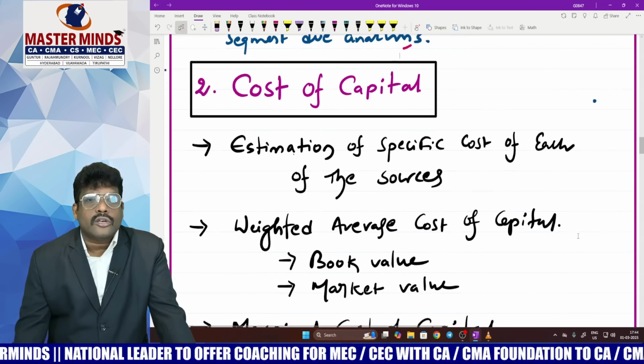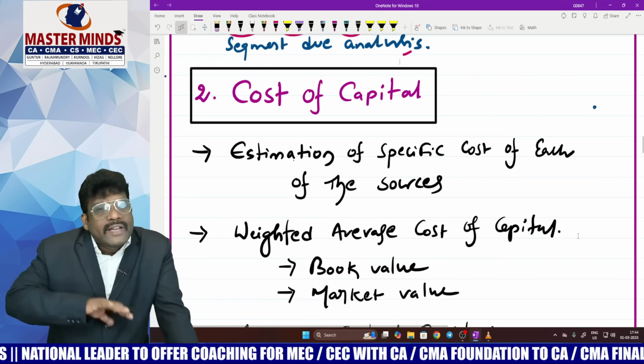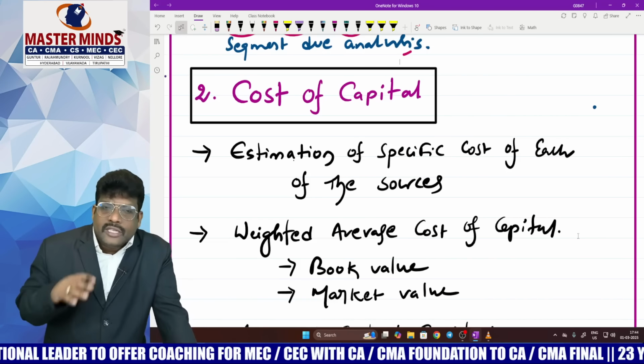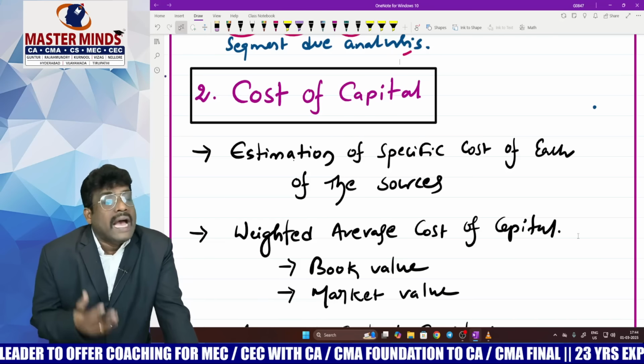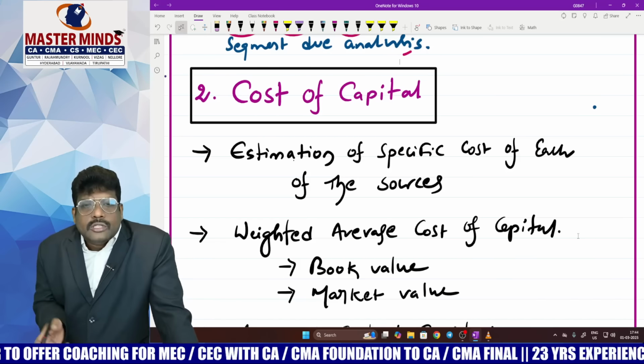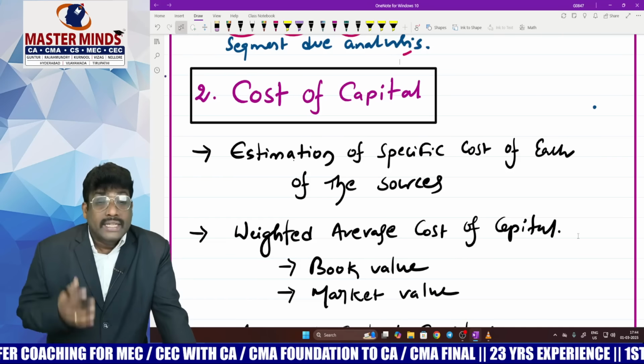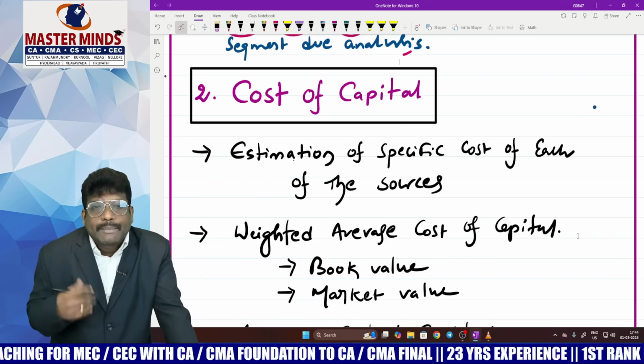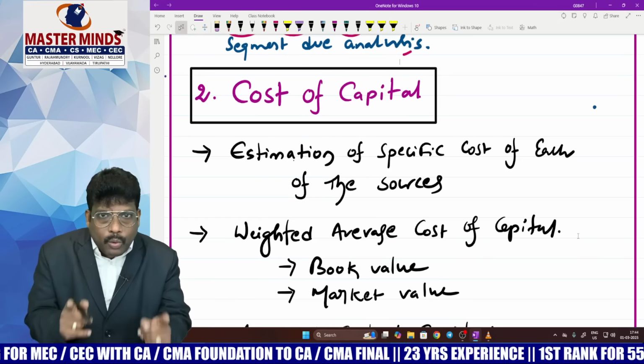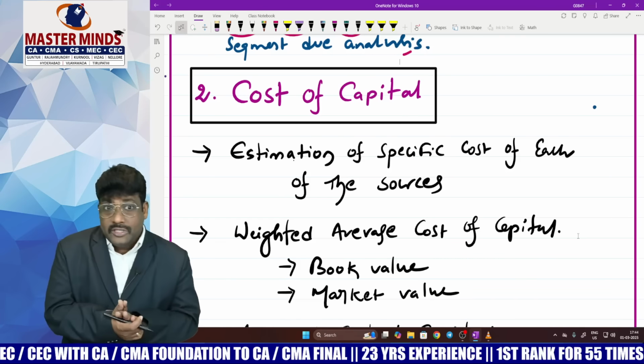Coming to the next one, cost of capital. Dear students, whenever a company needs capital, the capital is raised from various specific sources. And at one point of time, the company has to estimate what would be the cost of capital that the company must earn to keep the expectations of fund providers. That is the theme of this chapter, right?